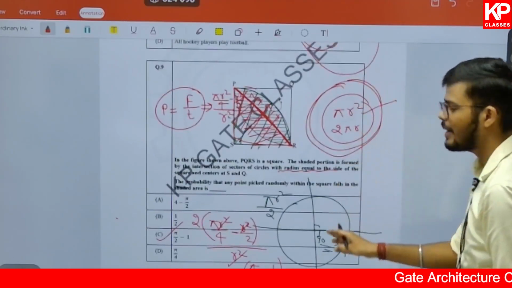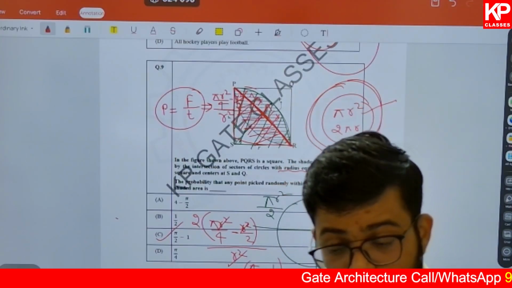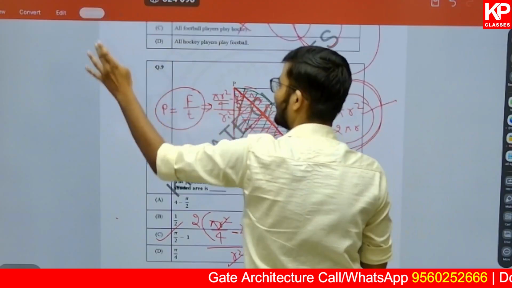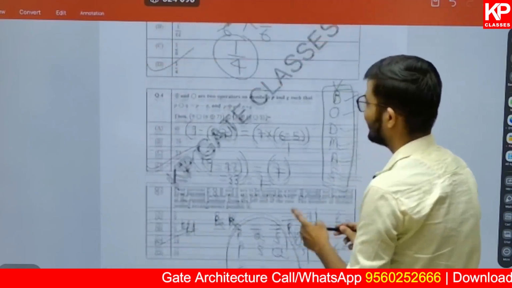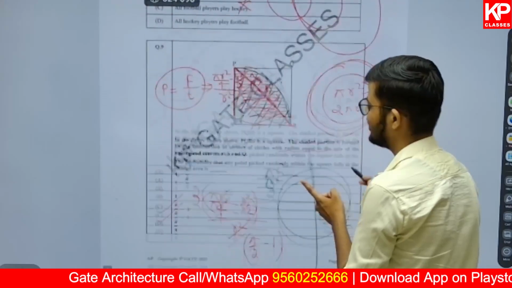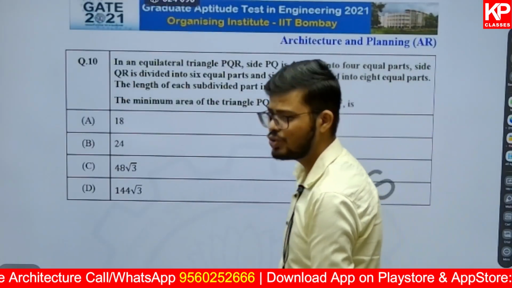You can solve it by pi r square with the basic concept, basic understanding of the mensuration, but they have involved probability also. So in only one question, you have got one question on probability and you have got another question on probability, and that is why we cover these topics in a very detailed manner, because these are the repeated concept. Now here it says this question number 10.